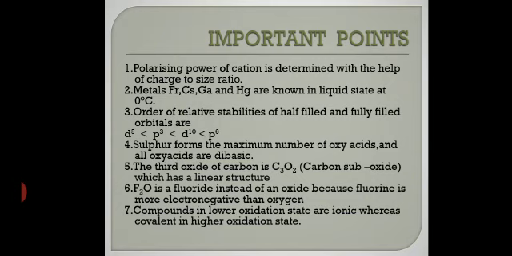Compounds in lower oxidation state are ionic, whereas covalent in higher oxidation state. For example, lower oxidation state like ferrous oxide and higher oxidation state like ferric oxide. So ferrous oxide, you can say that it is more ionic in nature, and ferric oxide is more covalent in nature. Any particular compound in lower oxidation state will be ionic, and higher oxidation state will be covalent, like stannous oxide, stannic oxide, cuprous oxide, cupric oxide. Clear? So those are some important points we came to know.